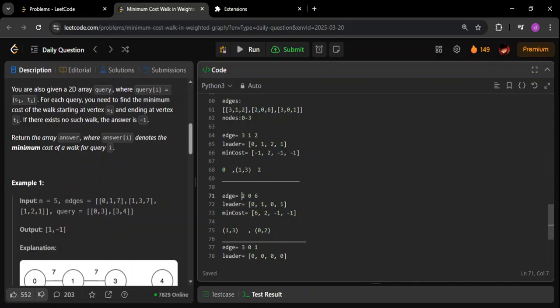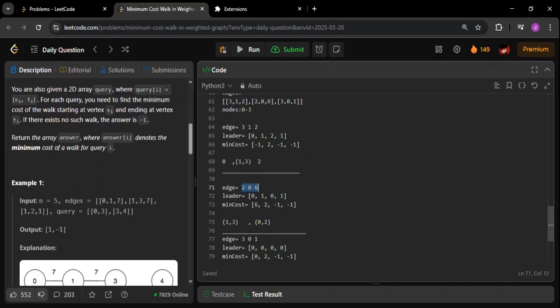So edge 2, 0, and the weight is 6. 2 and 0 are as of now separate components. Now they will be part of a single component, and there will be a single leader for them. For both 0 and 2, the leader is going to be 0. Since the weight is 6, we are adding 6 here directly, as simple as that.